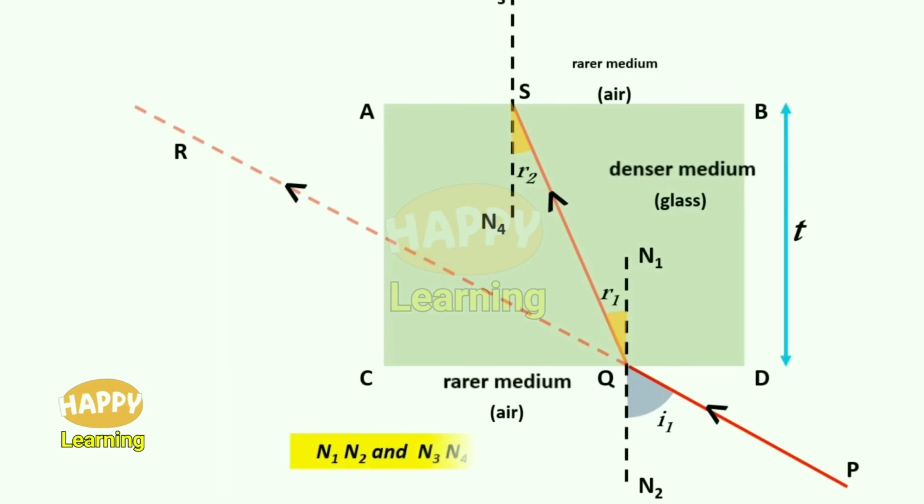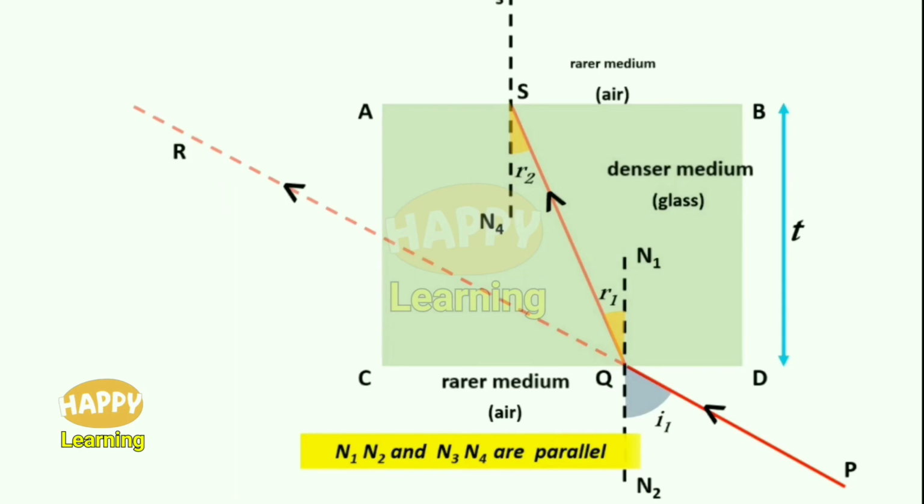So here N1, N2 and N3, N4 are the normals. Moreover, N1, N2 and N3, N4 are parallel. Why are they parallel? Because it is a rectangular glass slab. CD and AB are parallel. Therefore, their normals are also parallel.